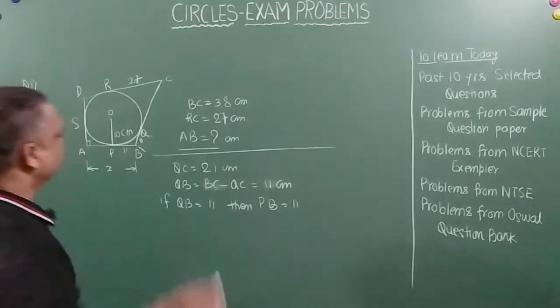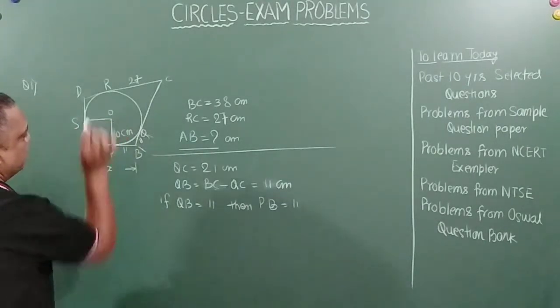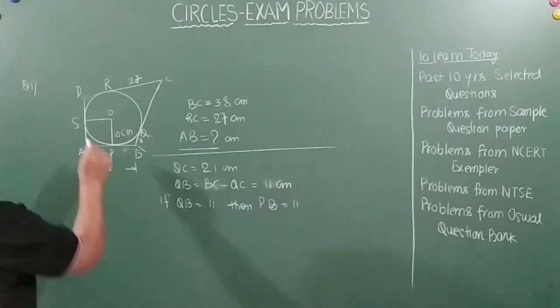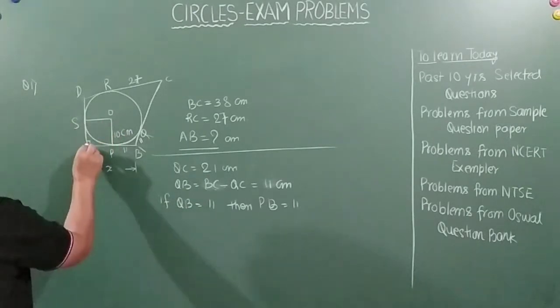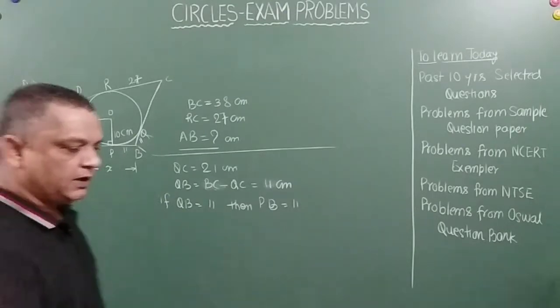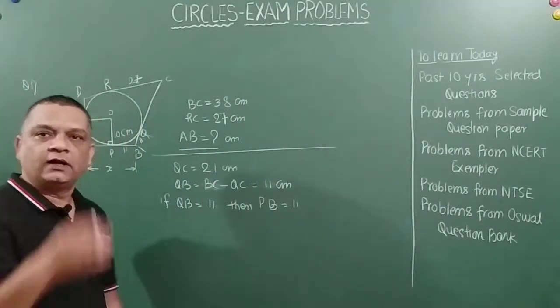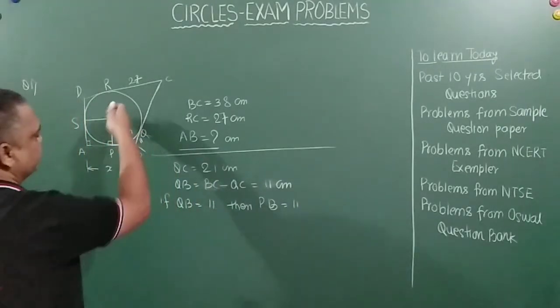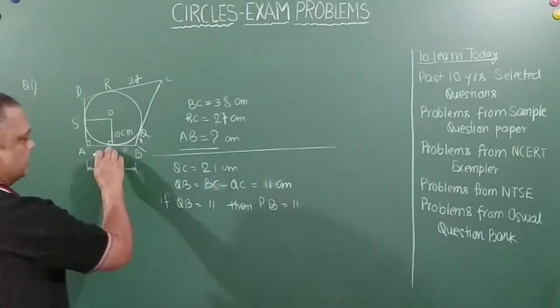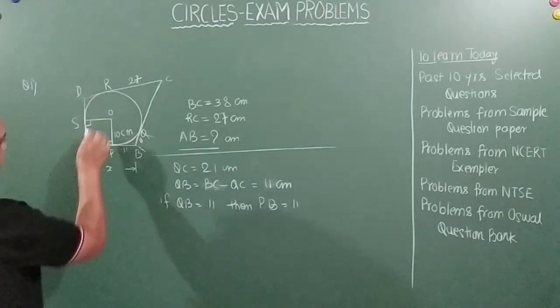Just pay attention here, my friends. See this, if you join this, right? So what do we see here? This angle is given to be 90 and this will be 90. Why? Because a tangent is perpendicular to the line segment joining the center of the circle to the point of contact, right? So this is 90 degrees and this is 90 degrees also, because this is a tangent.